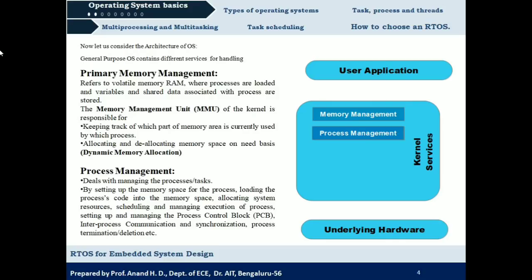Next is allocation of system resources. Once the code is loaded into the memory, the service comes to know the resources required for executing that process successfully. It could be any type of memory, internal or external, or it could be IO devices. All these things will be understood by the process management service, and the system resources will be allocated for that process to execute. And next is scheduling and managing execution of the process. Scheduling of processes is needed when, suppose, there are multiple processes.